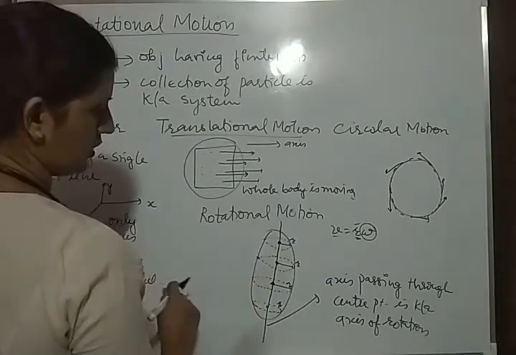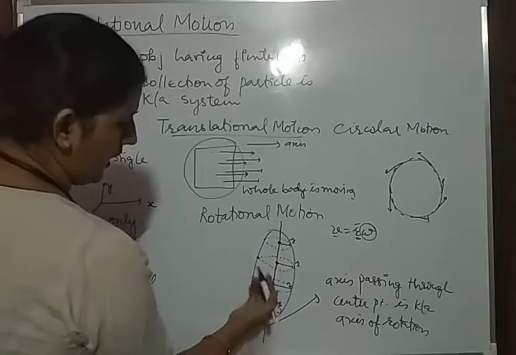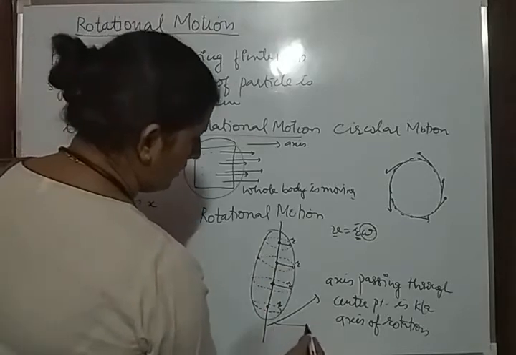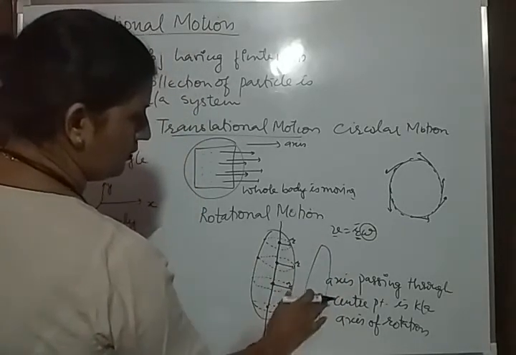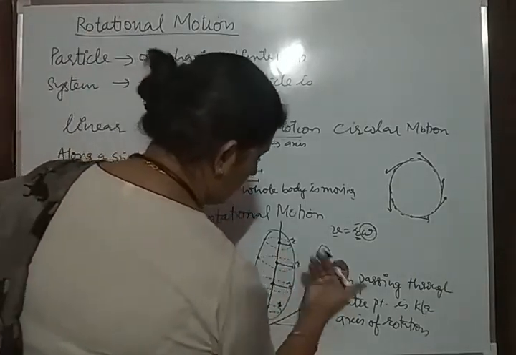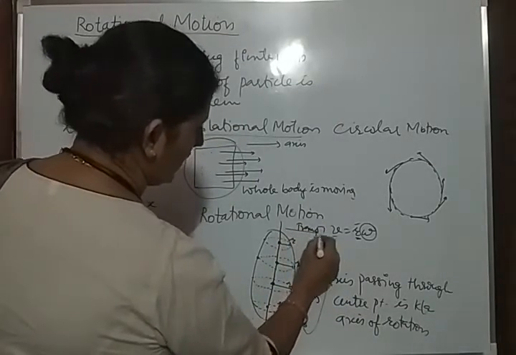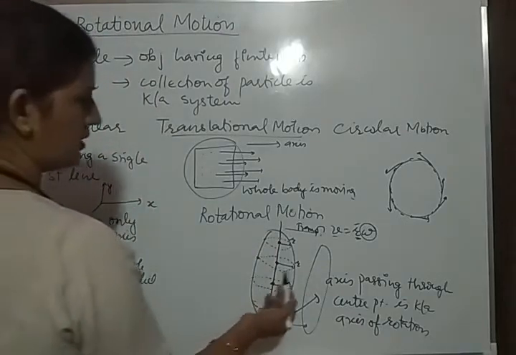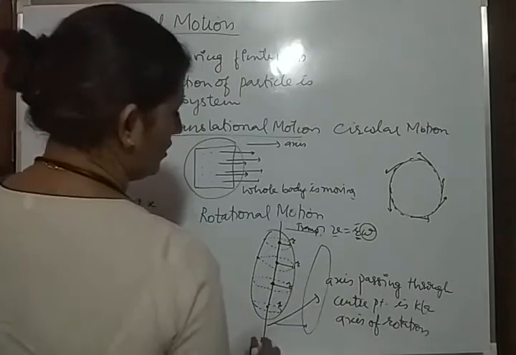This kind of motion is known as the rotational motion, because if you rotate the whole body, it will move here while rotating. There is one translational motion and one circular motion, and collectively it is called the rotational motion, because each and every particle is rotating.